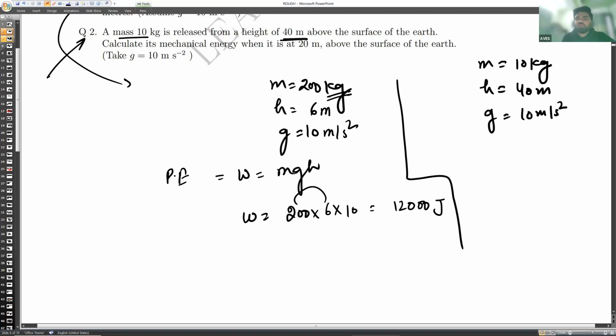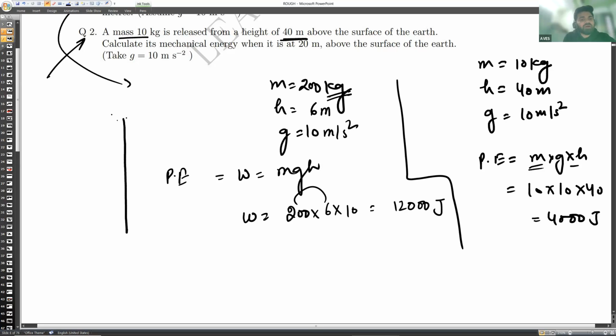Let's calculate the potential energy at the highest point. It equals mgh, that is 10 kg into 10 into 40, so it will be 4000 joule. Whatever the potential energy at the highest point, that is 4000 joule, it is equal to the kinetic energy at the bottom, that is 4000 joule.